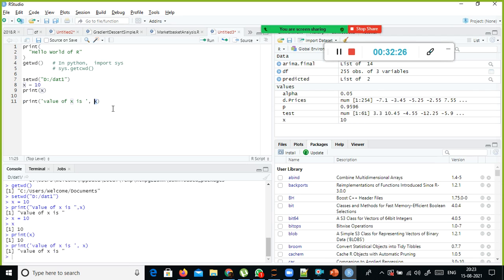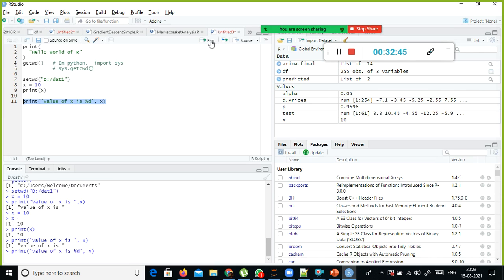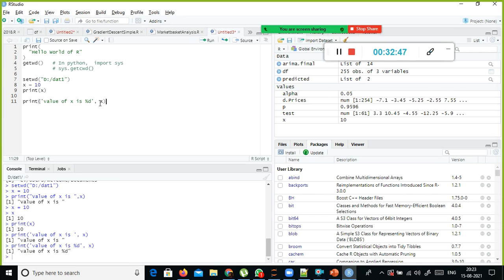It is not printing it here, right? I don't know whether they made any new changes to this one. Print value of x is, or let's say percentage d, like Python, right? So we will do like this. X is percentage d only is coming. Okay, here it is not coming, but here this one is working, right? So print x is working.